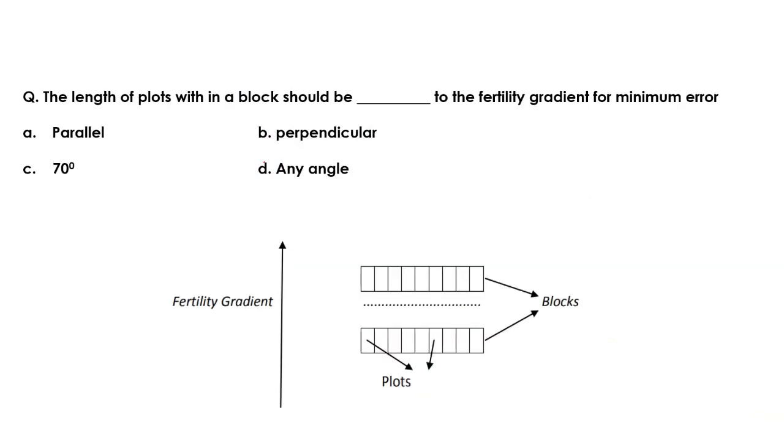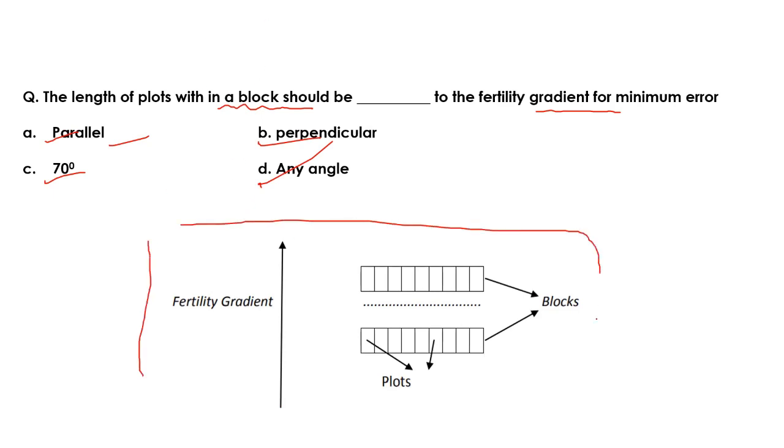Okay, then coming to the next question: the length of plots within a block should be dash to the fertility gradient for minimum error, whether it should be parallel or perpendicular, or at a 70-degree angle, or any angle. So here the correct answer of this question is parallel. So this is a very important question. See this figure, from this figure it will be clear.